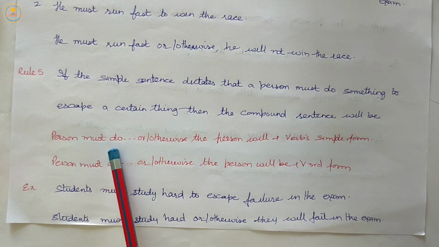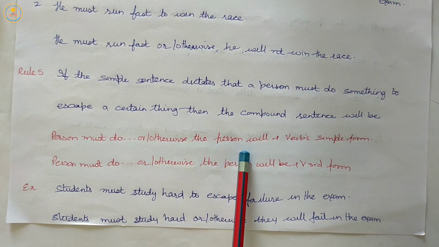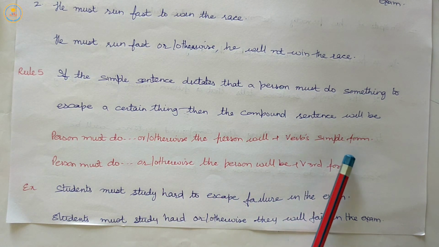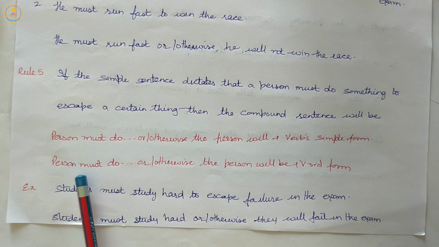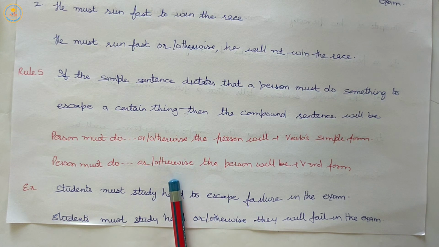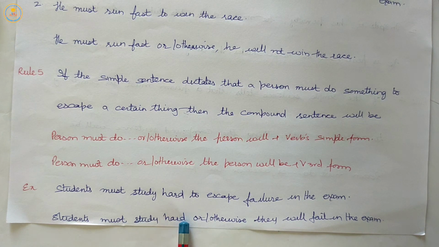First, person must do, then or otherwise, then the person will plus verb's first, simple form. The second is person must do, or otherwise, the person will be plus third form. It is clear with the sentence here. Students must study hard to escape failure in the exam. Students must study hard, otherwise they will fail in the exam. Students must study hard, otherwise they will be failed.